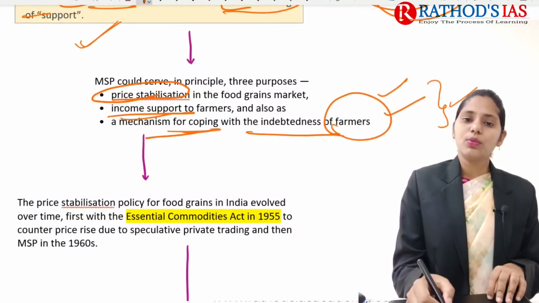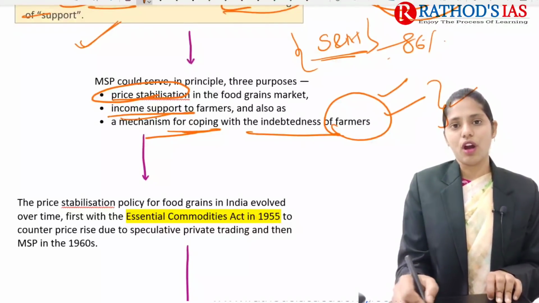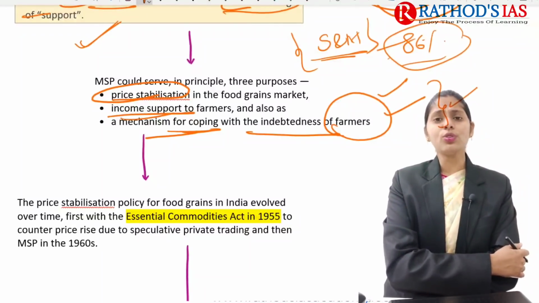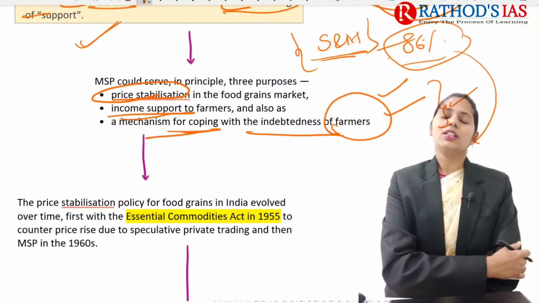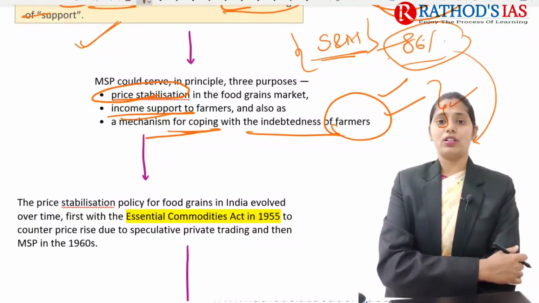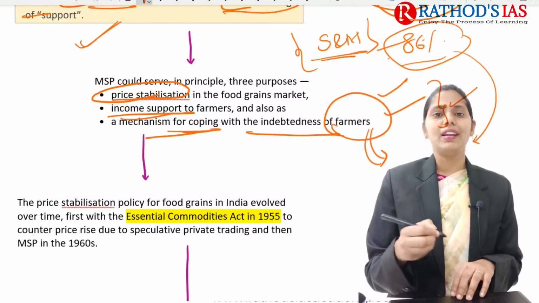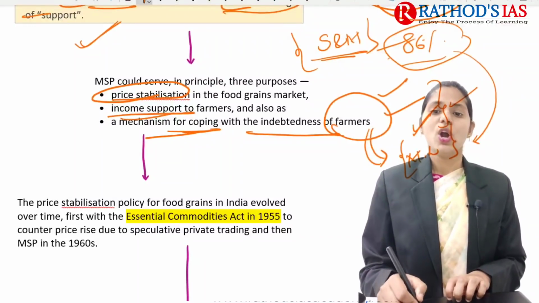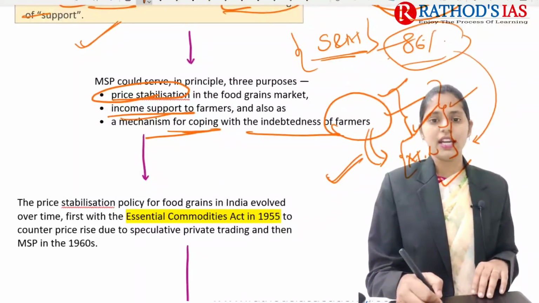You already know that most of the farmers in India are small and marginal farmers. 86% of farmers are small and marginal farmers. So they do not have proper money for inputs. Even if they want to go to banks for credit, it is a long process, and they need paperwork. Most of these farmers do not have proper knowledge of how to get credit from the banks, so they mainly go to money lenders. These money lenders in the villages especially lend money at a higher rate of interest. Because of this, what happens is that it leads to indebtedness of farmers.